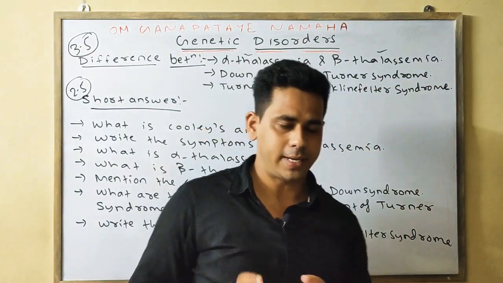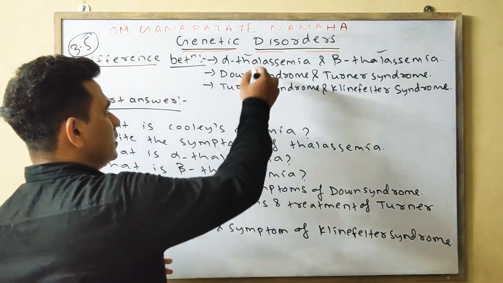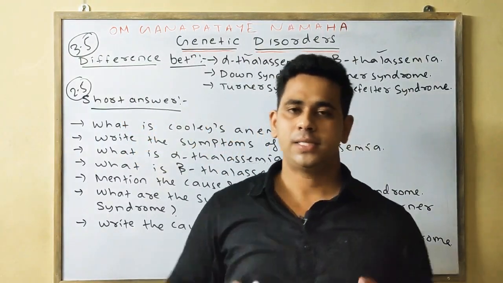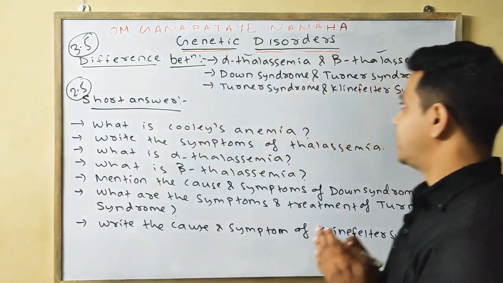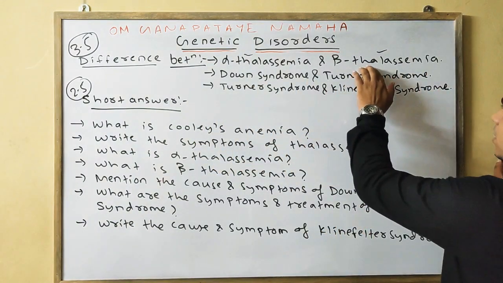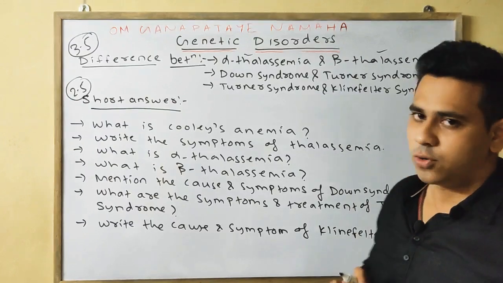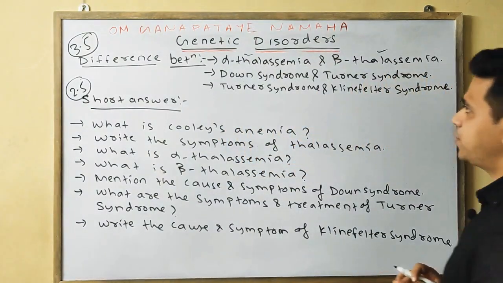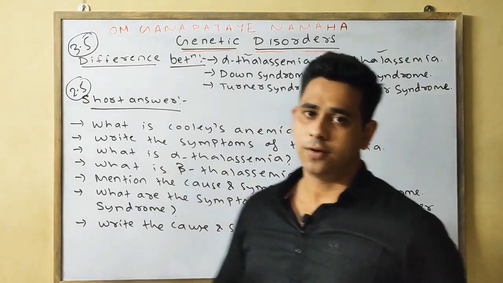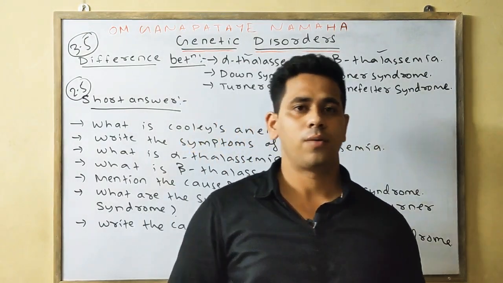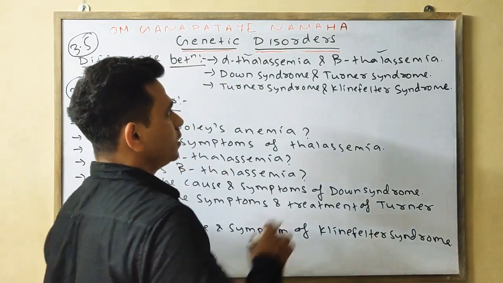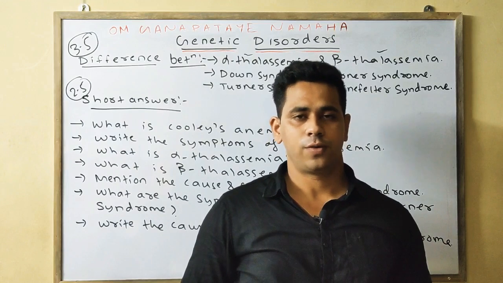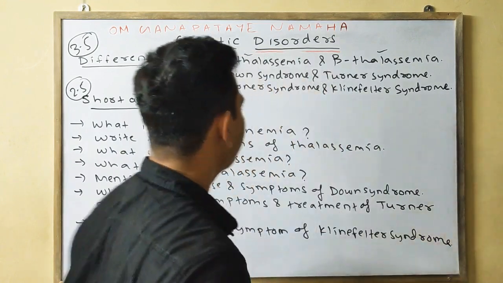Next, the gene that is responsible for the formation of the alpha globin chain is present on chromosome number 16, whereas the gene responsible for the formation of the beta globin chain is present on chromosome number 11. Last point, in the alpha thalassemia case, 4 genes are responsible for the formation of the alpha globin chain, whereas in the case of beta thalassemia, 2 genes are responsible for the formation of the beta globin chain.